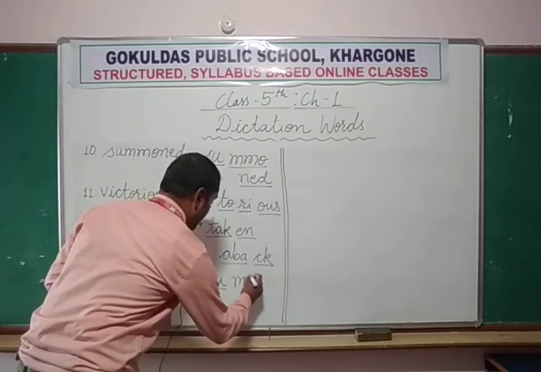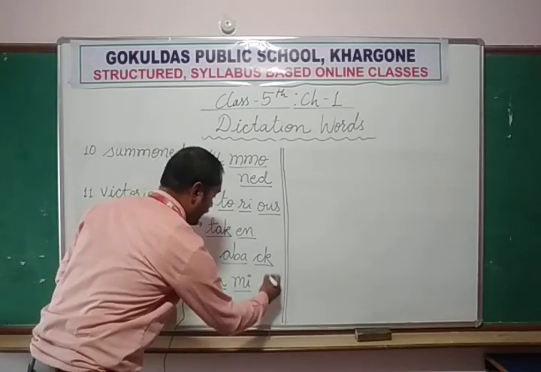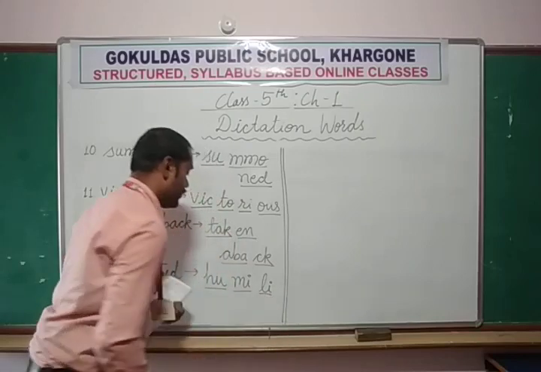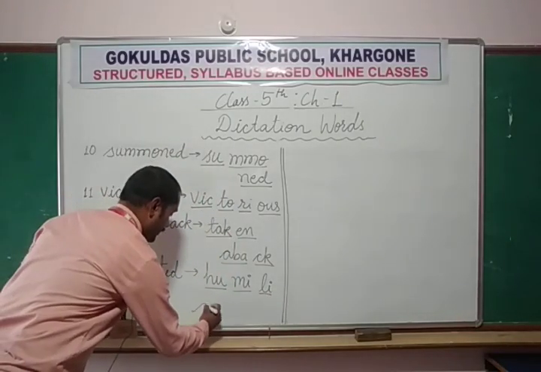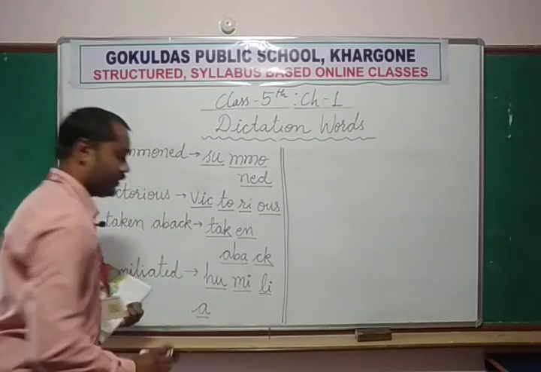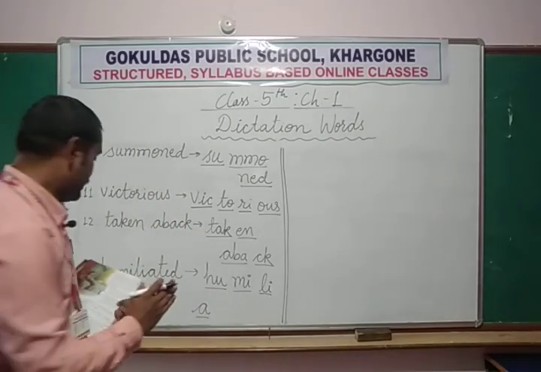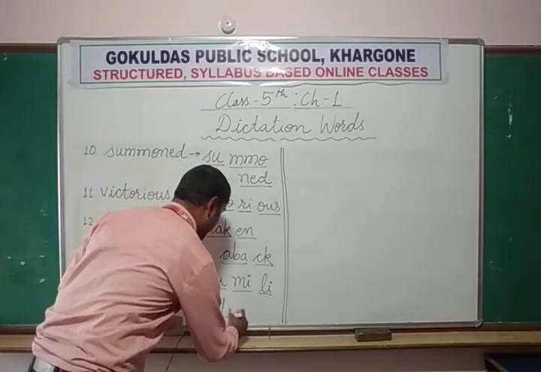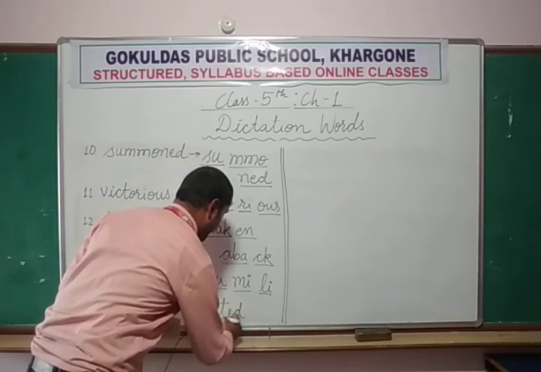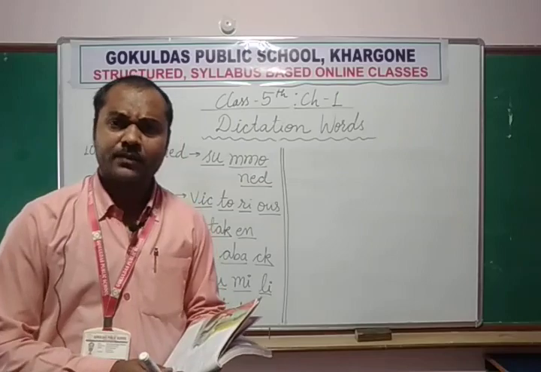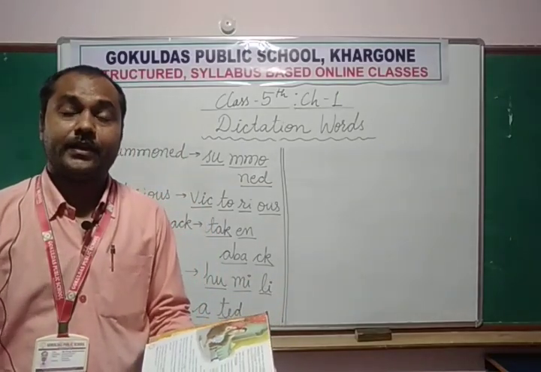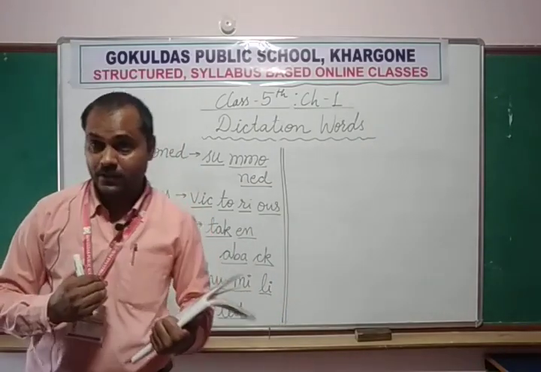Me, M-I. Hue-me. L-I. Humiliate. A. Humiliated. T-E-D. Humiliated means embarrassed. Sometimes a situation occurs when we feel embarrassed.